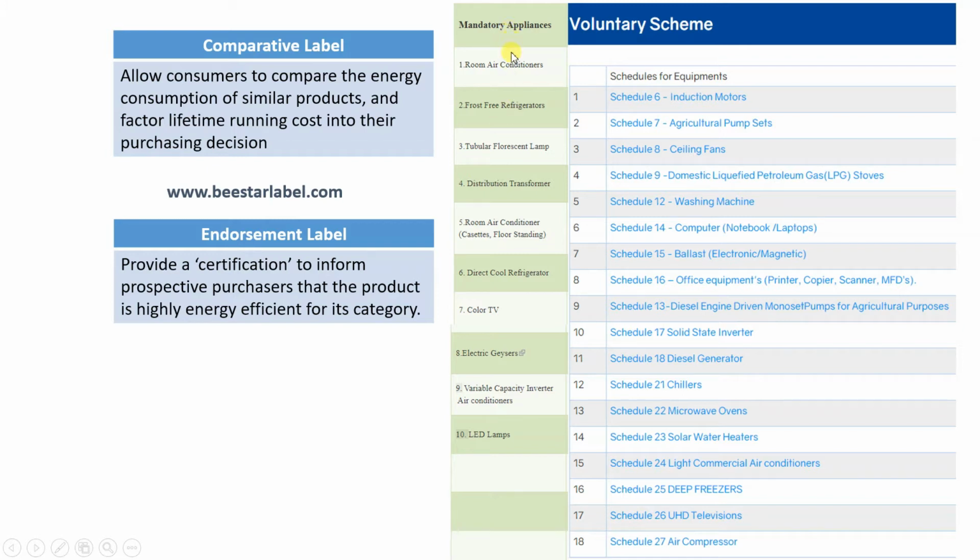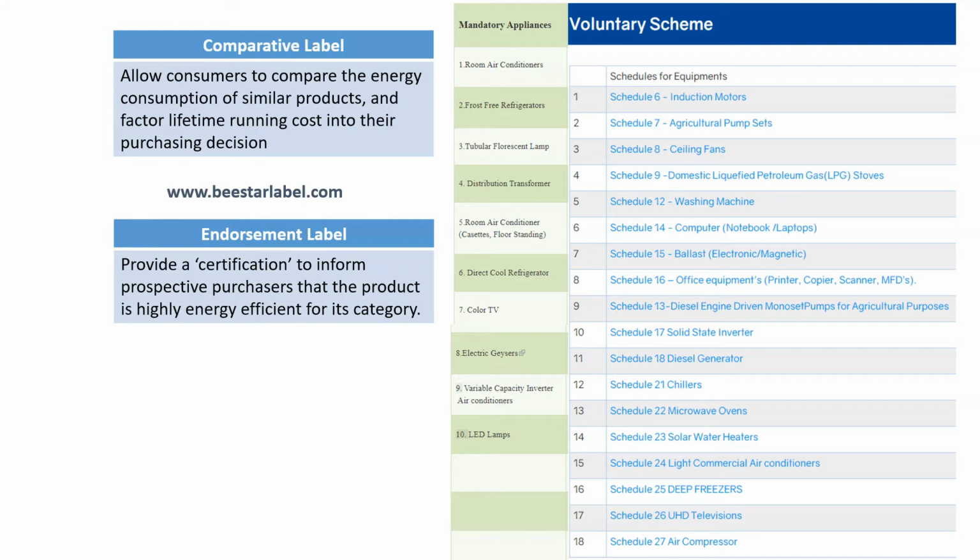So mandatory appliances. On these appliances you will find a star label. First one is room air conditioners. If you purchase a room air conditioner, you will find a star label. Then the frost free refrigerator. Now what is this frost free refrigerator? Frost means if you consider the freezer, inside the freezer ice is formed. Now, if you see the single door refrigerator, in case of that refrigerator, it is not frost free.